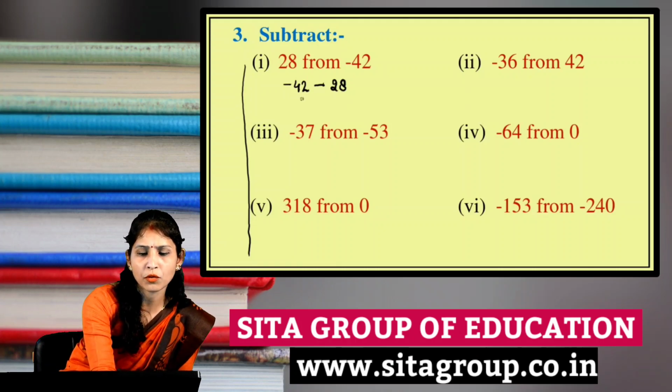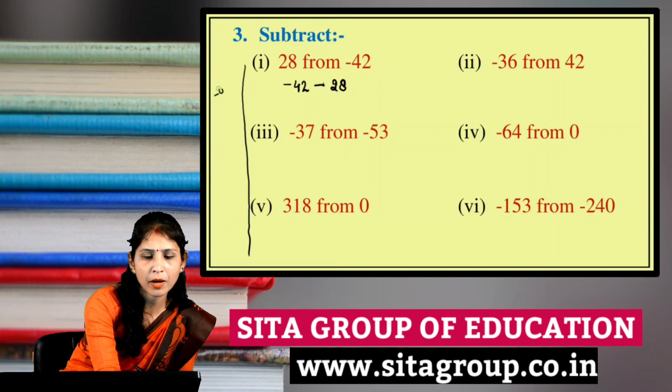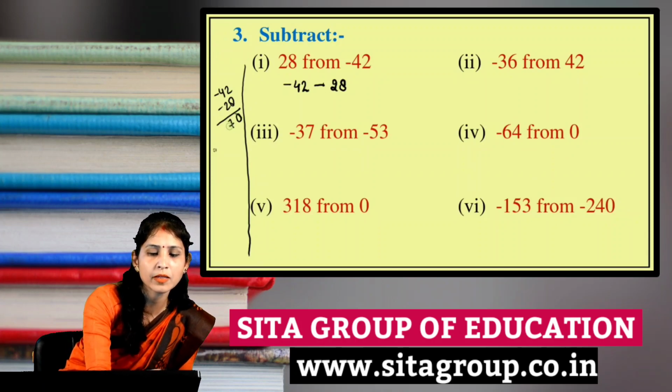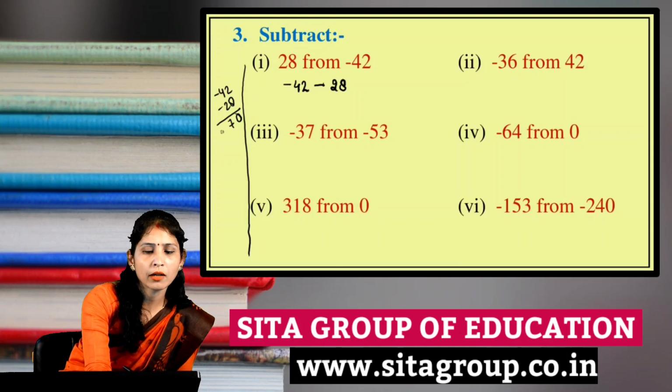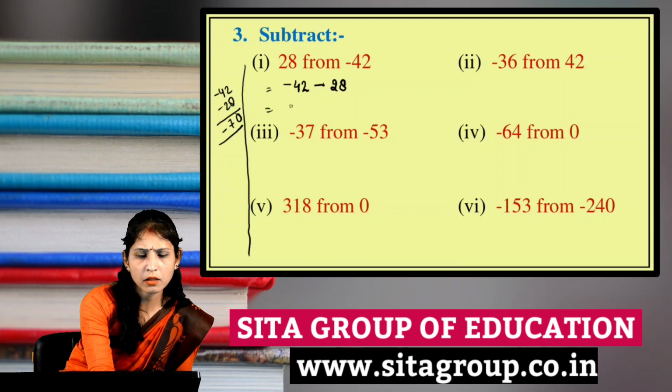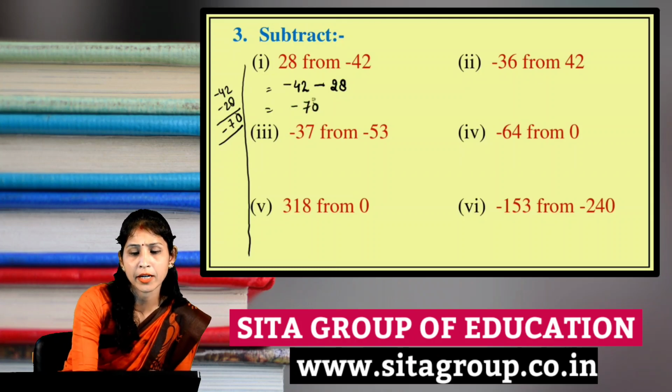So both become minus numbers, minus 42 minus 28, we will add them, 8 plus 2 is 10, 4 plus 2 and 1 as a carry, it becomes 7, and the sign will be minus. See here, so the answer will be minus 70.